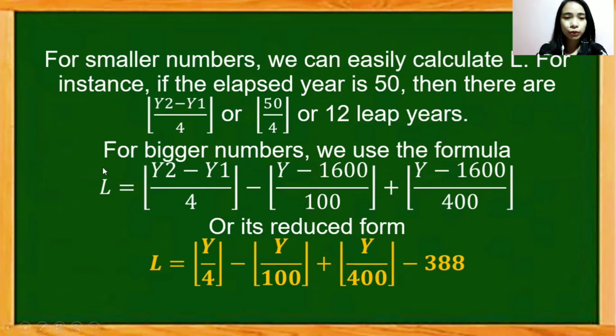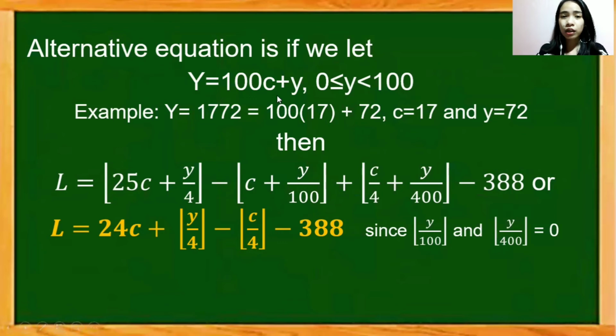So if we try to reduce this equation here, we get this reduced form. L is equal to the greatest integer of y over 4 minus the greatest integer of y over 100 plus the greatest integer of y over 400 minus 388. So now we have our equation for L. There is also another form of L if we try to represent our y as 100c plus y. So for example, the year 1772, we rewrite that as 17 times 100 plus 72. So our small c is 17 and our small y becomes 72.